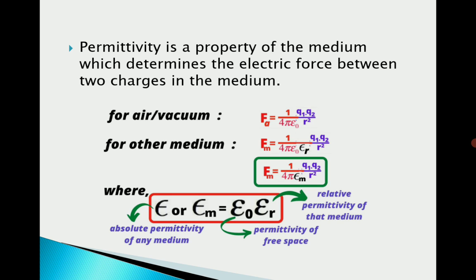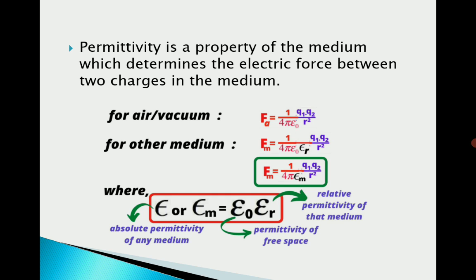Permittivity, as we already saw in the last slide, is a property of the medium which determines the electric force between the two charges in the medium. It means if the charges are kept in vacuum, how much is the influence of forces there? If the same charges are kept in another medium like water, glass slab, paraffin wax, then what is the influence of force?